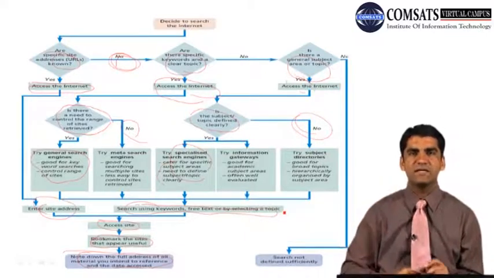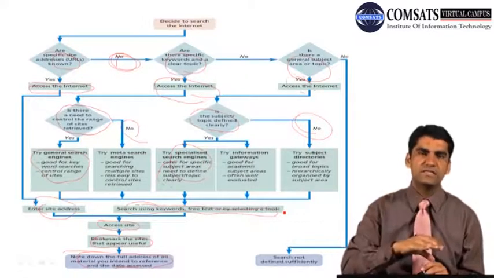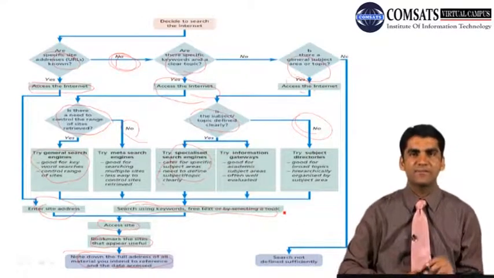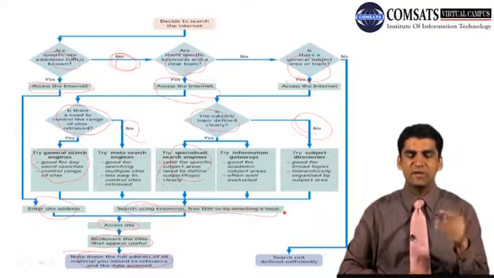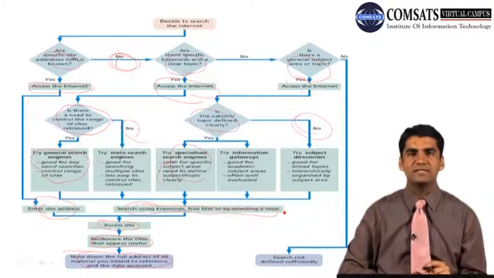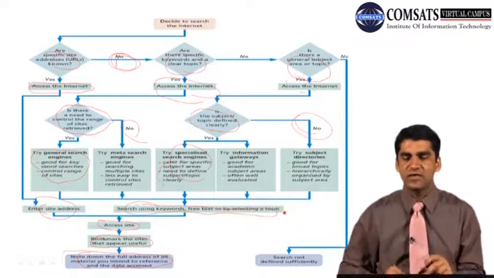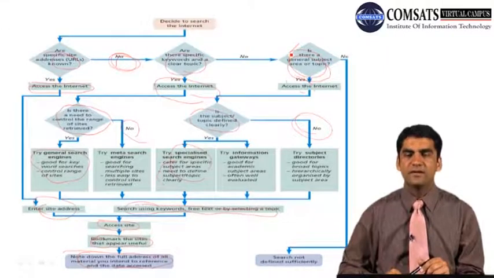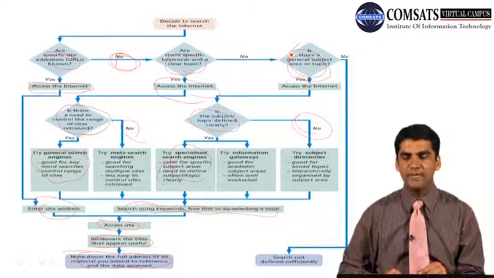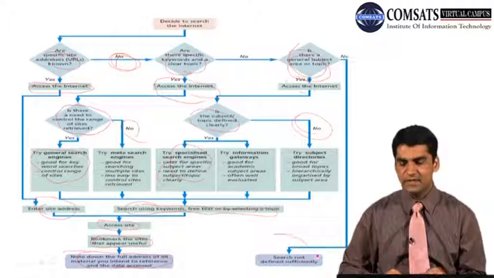Now you have to answer whether your keyword, search term or topic is decided or not. If yes, you have to see whether you have access to the internet or not. If you have access, whether you know the URLs or not. If you know the URLs, you access the site and save them in your favorites. What if you have no answer to the third question, which is: is there a general subject area or topic? If you say no to it, then you have to go down and see that you have